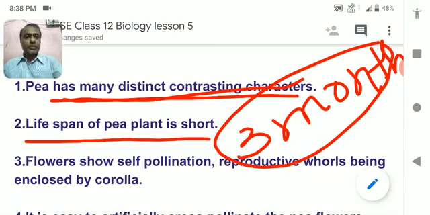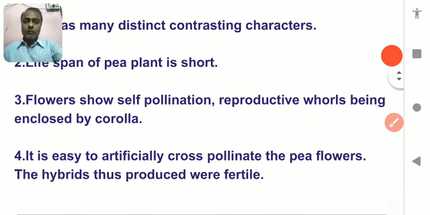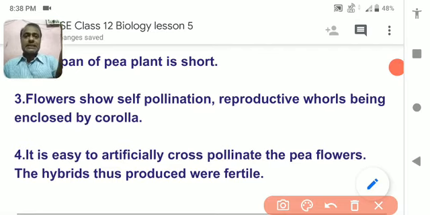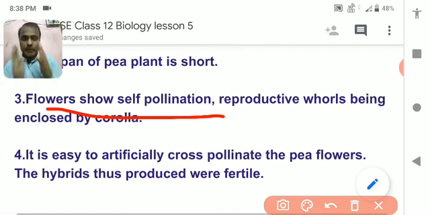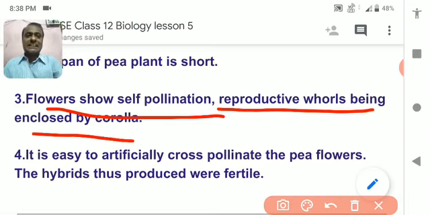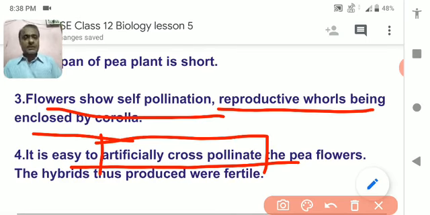Next, the flower of the pea plant self-pollinates, means the pea plant is able to do self-pollination, but one can also easily do artificial pollination, means a person himself does the pollination with some experimental tools.